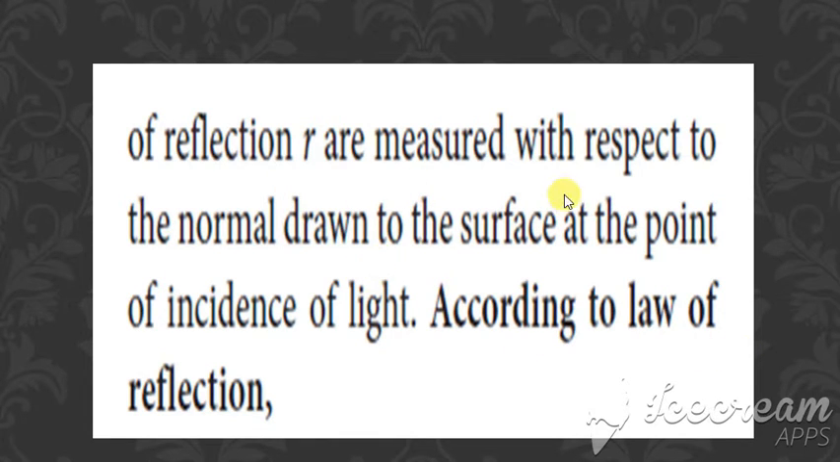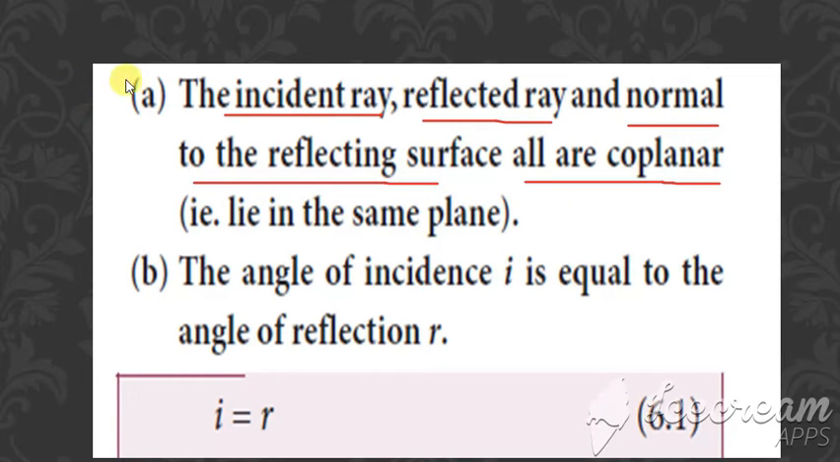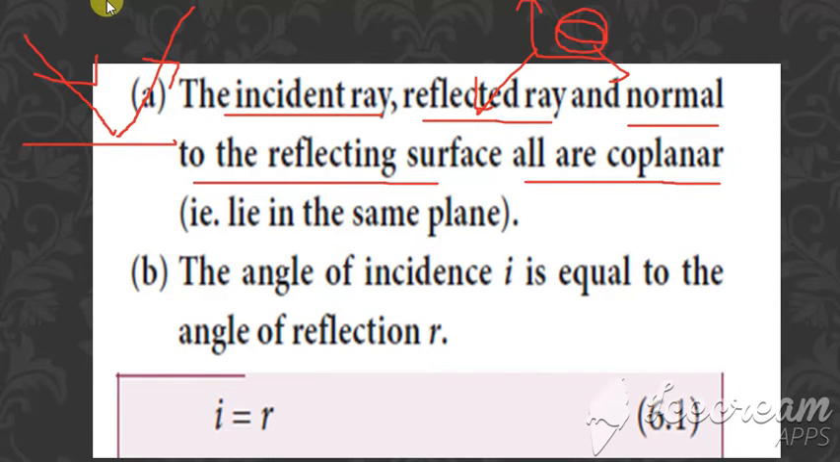Then, with respect to the normal drawn to the surface, according to the law of reflection, we can say two points. The first point is: the incident ray, the reflected ray and the normal to the reflecting surface are all coplanar. What is meant by coplanar is that all lie in the same plane. Plane is what? X, Y, Z. Like this there are three planes, right? So here it all lies in the same plane. Here this is the incidence, this is the reflection and this is the normal.